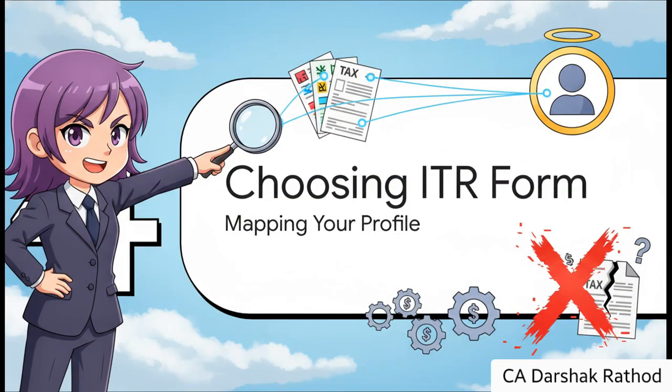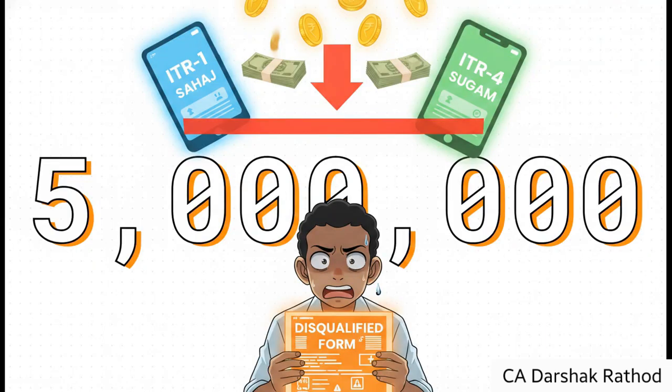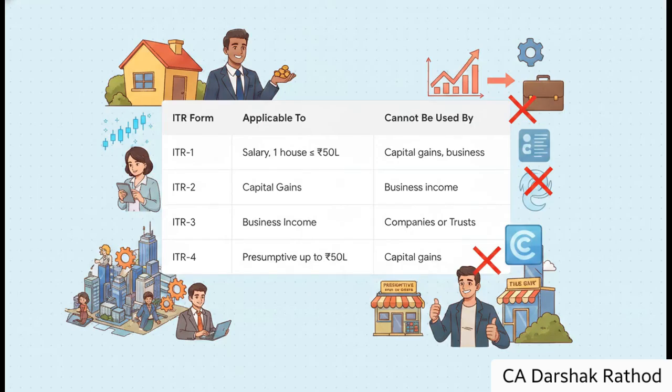Moving into Part 4, choosing your ITR form and making sure you map your unique profile correctly. 50 lakh rupees. I need you to lock this critical income threshold into your memory right now. Because earning even a single rupee above 50 lakhs completely 100% disqualifies you from using the simpler ITR-1 Sahaj and ITR-4 Sugam forms. Because mapping these forms, it's a pretty precise science.